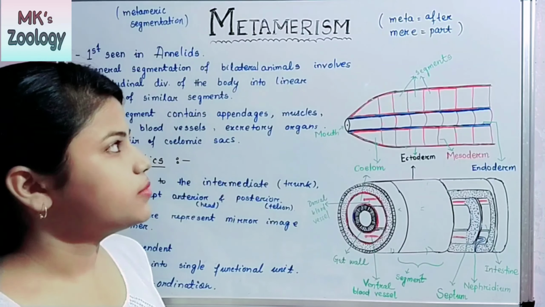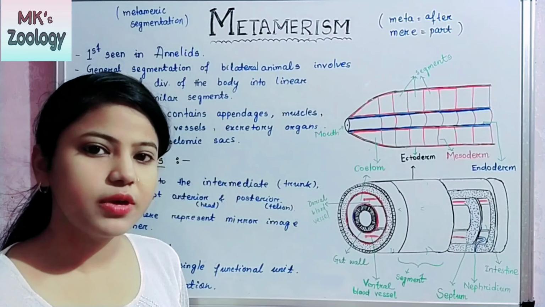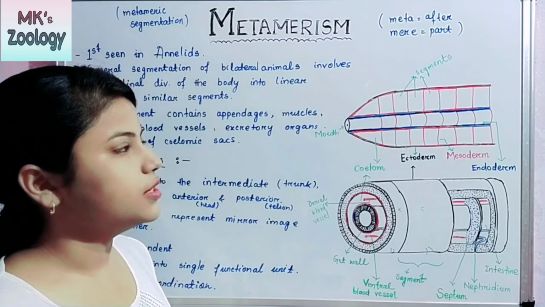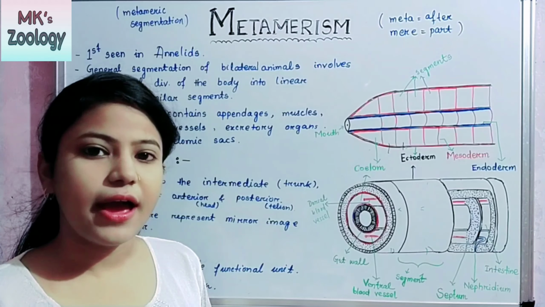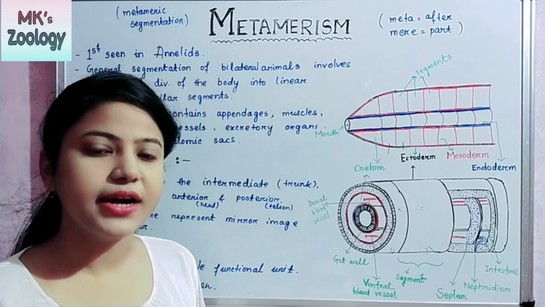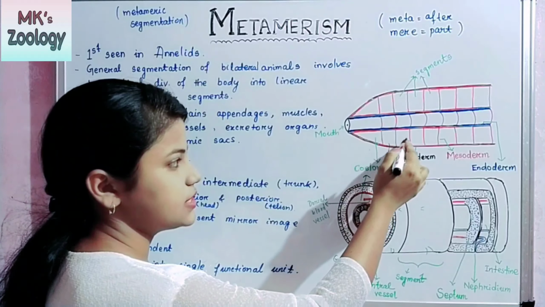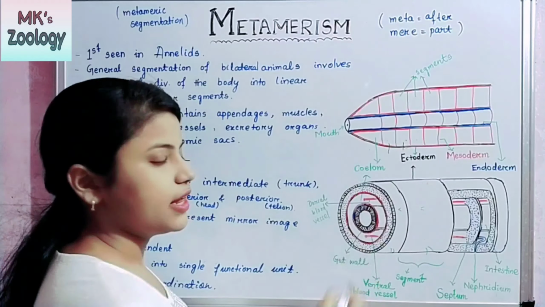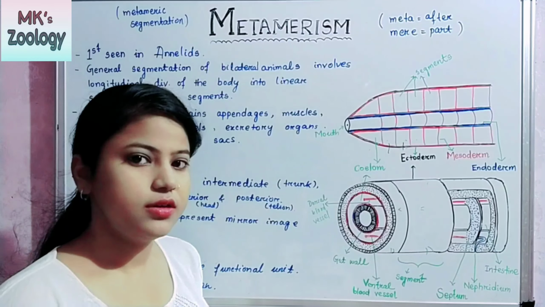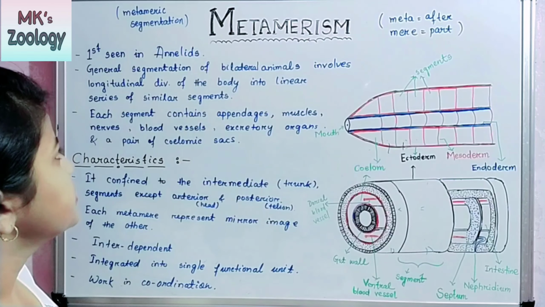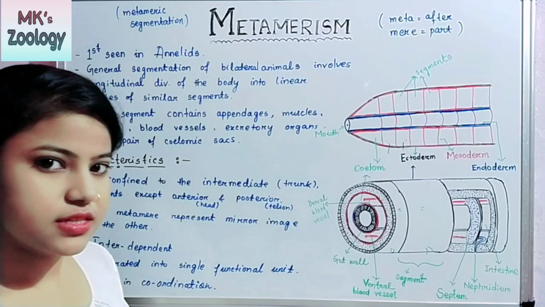What is metamerism? Metamerism comes from a Greek word, meta, which means after, and mer, which means part. The animal body has parts or segments which are metamers. These are segments or metamers. Okay, let's come to the definitions. First, metamerism is seen in annelids.